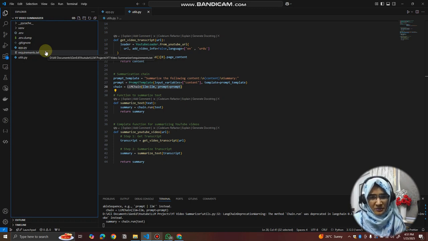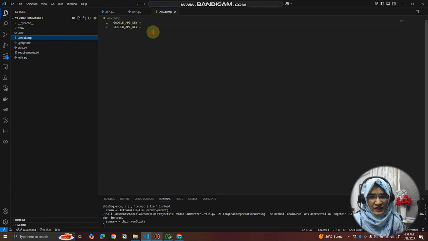In .env, you pass all your private APIs, not public APIs. It's your secret keys that you actually want to keep by yourself. So you need to provide those in .env like this. You need to create a variable and then provide the value directly. So that's how you create the .env file.